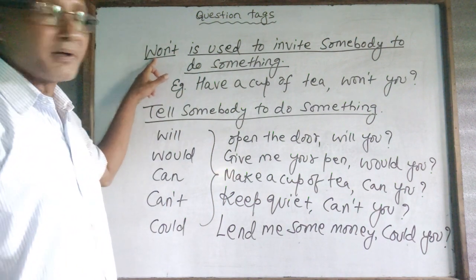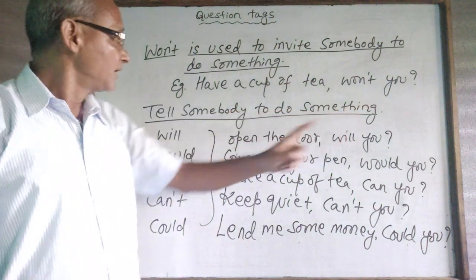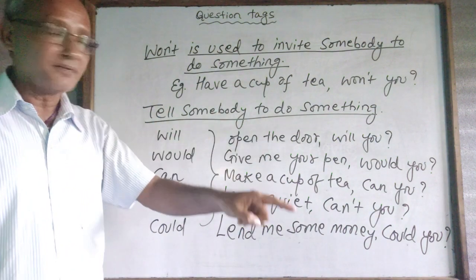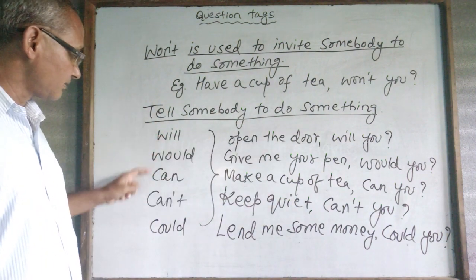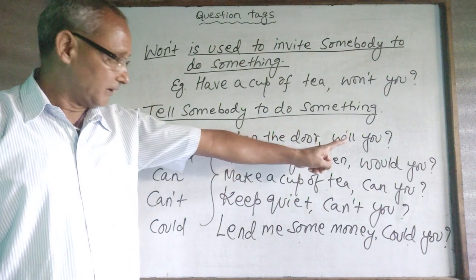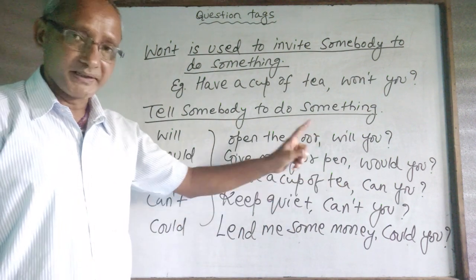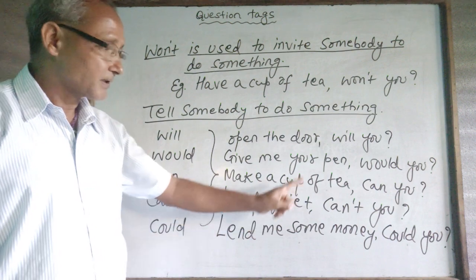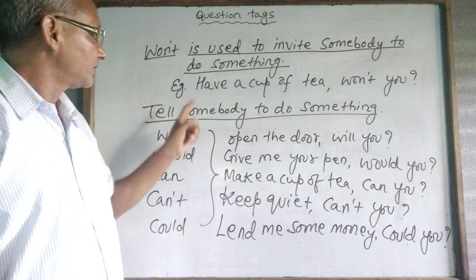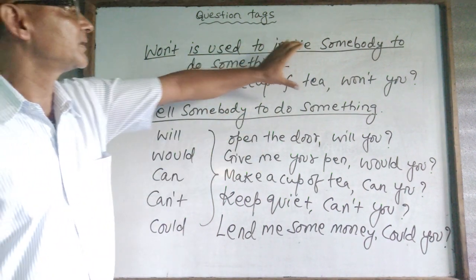For example, inviting someone to have a cup of tea, ought you. But when you are asking somebody to do something for you, use these words. Open the door, will you? Give me your pen, would you? Make a cup of tea, can you? Keep quiet, can't you? Lend me some money, could you? So to ask somebody to do something, we use these verbs, and here we use this.